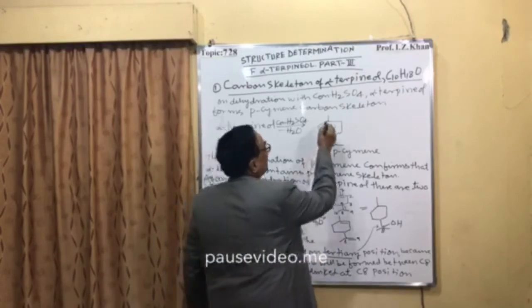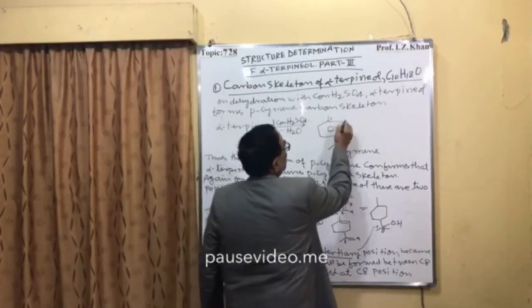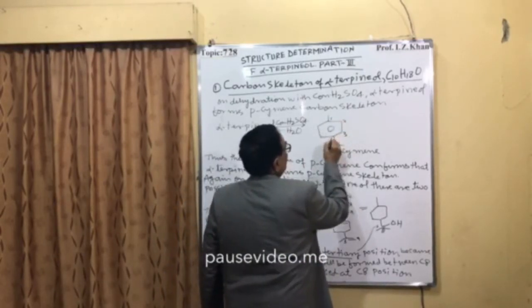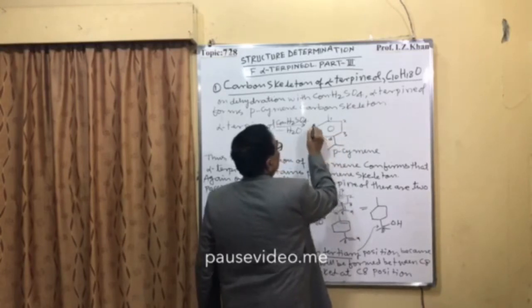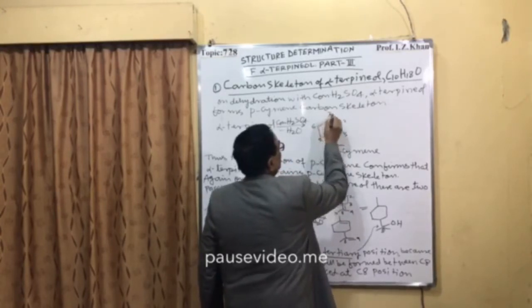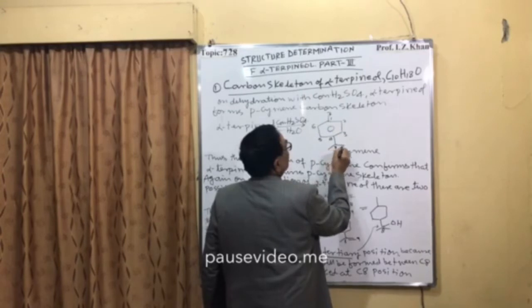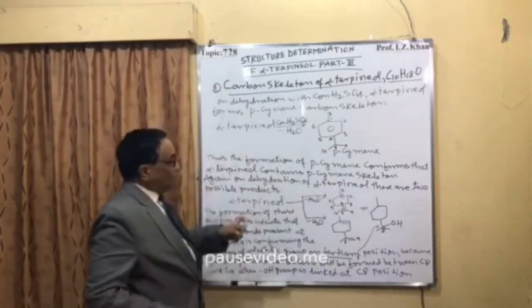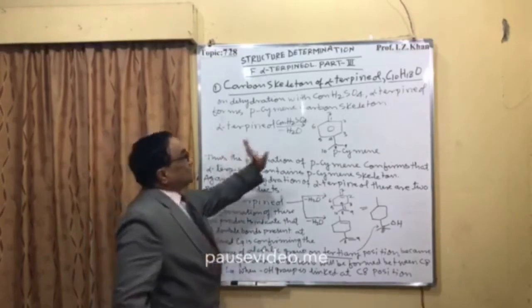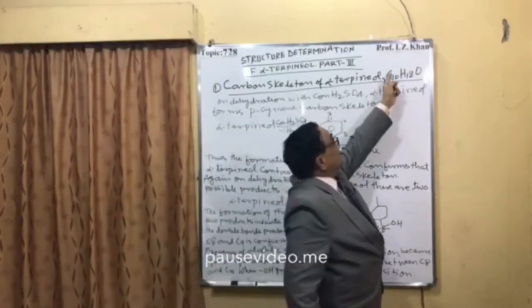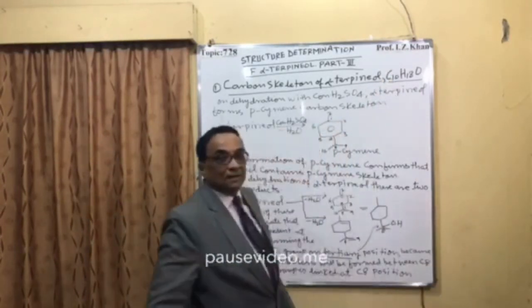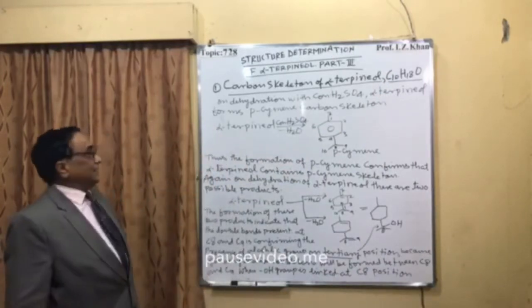Here it will be numbered 1, 2, 3, 4, 5, 6, 7, 8, 9 and 10. So with this reaction it is clear how the 10 carbon atoms are structurally arranged.